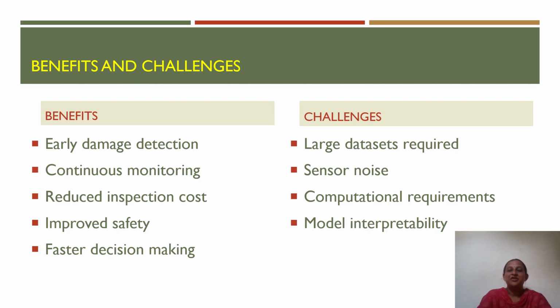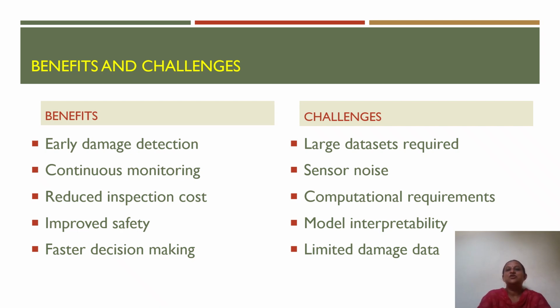And one more important challenge is model interpretability. This is another important concern because many deep learning models operate as black boxes, making it difficult to understand how a particular prediction or decision was made. So this reduces confidence in critical engineering applications. And finally, we have only limited damage data available.